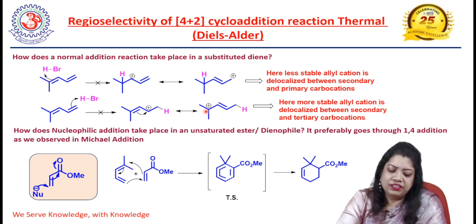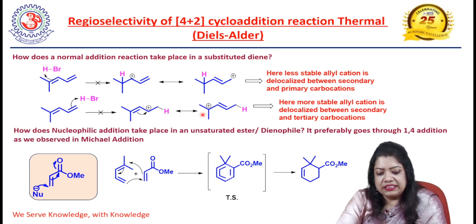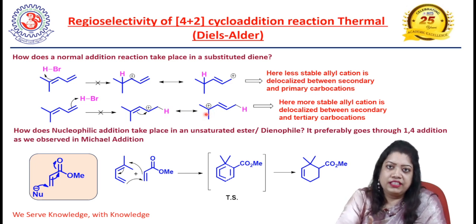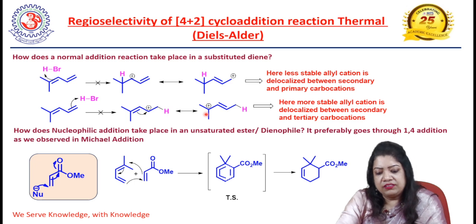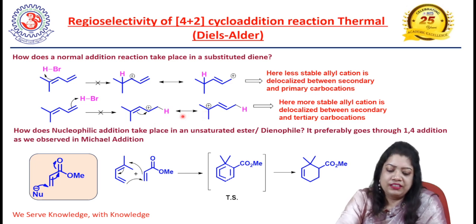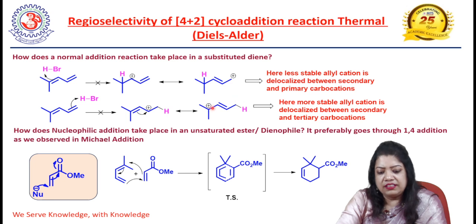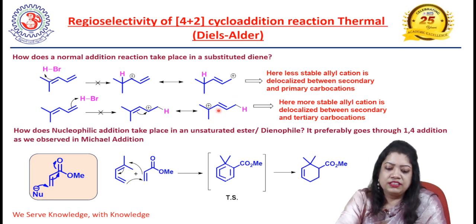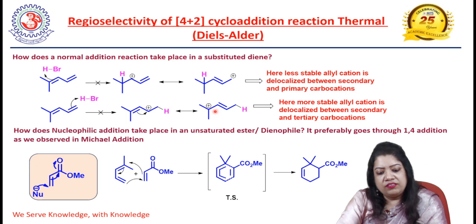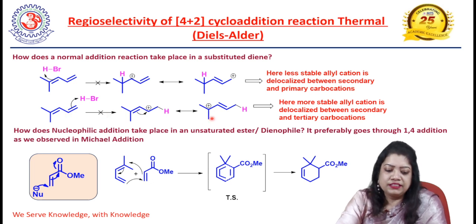one tertiary carbocation. So it will prefer the second pathway, where the tertiary carbocation forms, because we all know a tertiary carbocation is more stable than a secondary carbocation, which is again more stable than a primary carbocation. So considering the stability of carbocations, the tertiary carbocation is the most stable one, so this is the most electrophilic center. The reaction will prefer the second pathway instead of the first pathway.